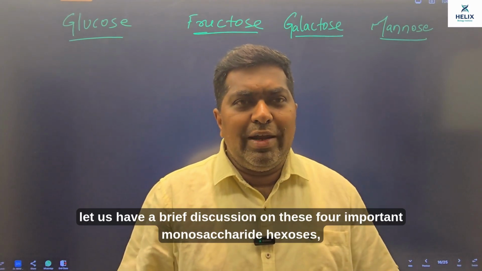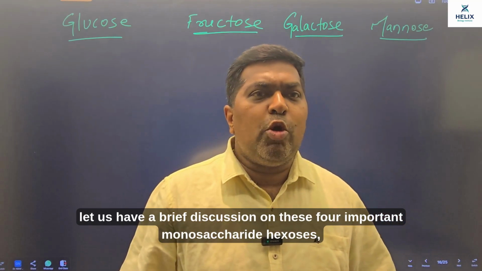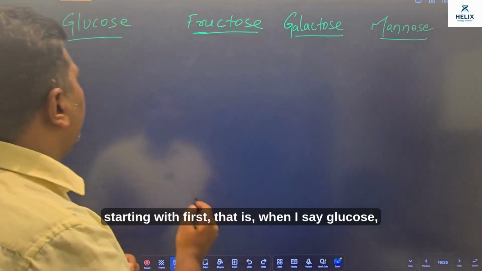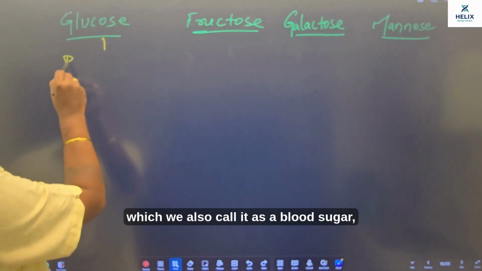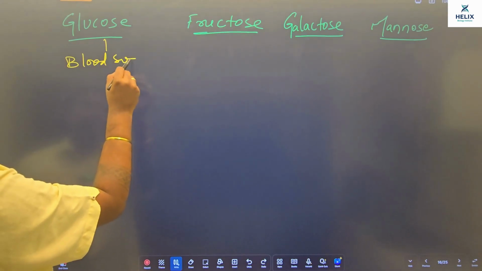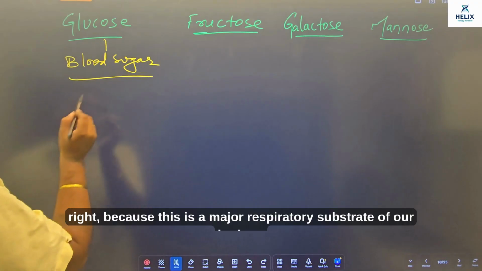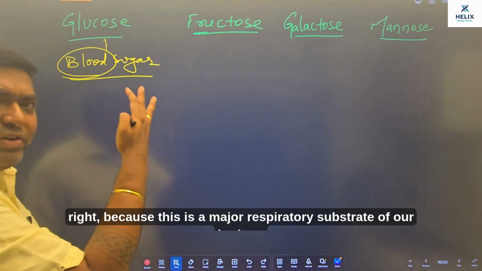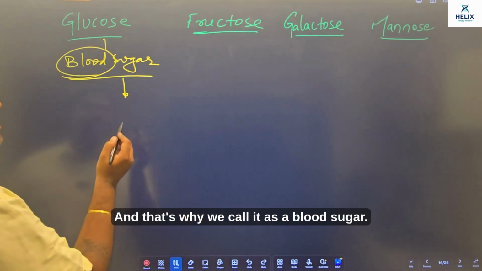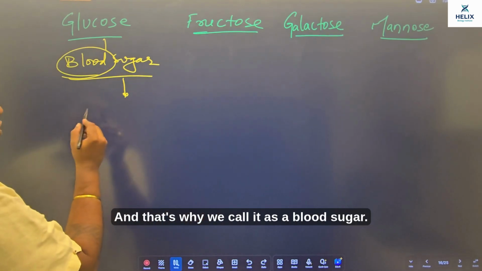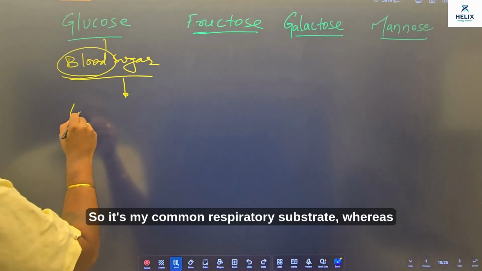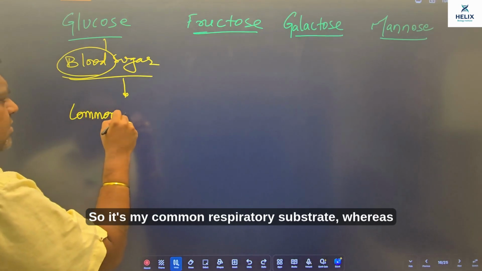As we move forward, let us have a brief discussion on these four important monosaccharide hexoses, starting with glucose, which we also call blood sugar, because this is a major respiratory substrate of our body or of any living organism. So it's my common respiratory substrate.